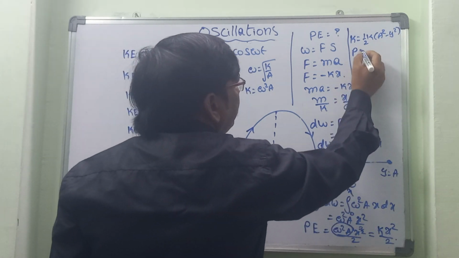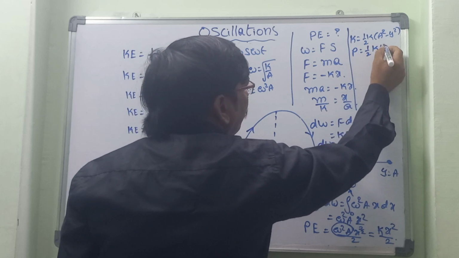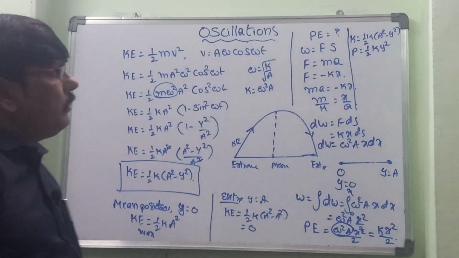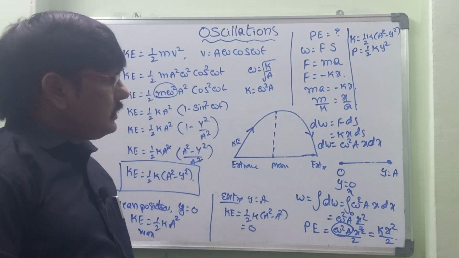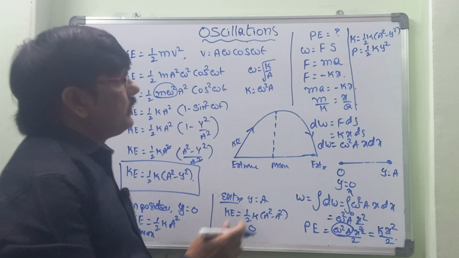And the potential energy is equal to half k x square, or y square, both we can consider. Now we have taken both the potential energy as well as the kinetic energy like this.